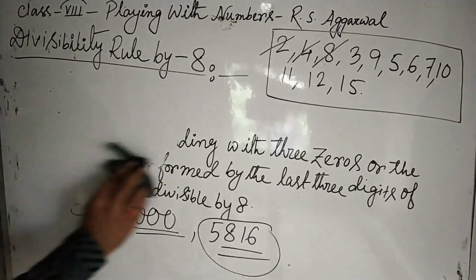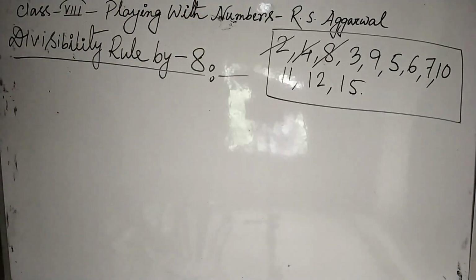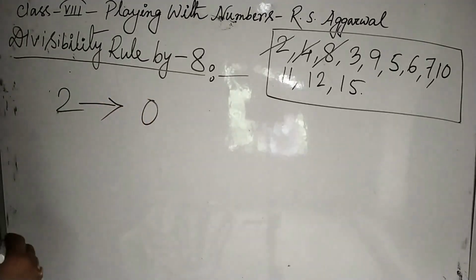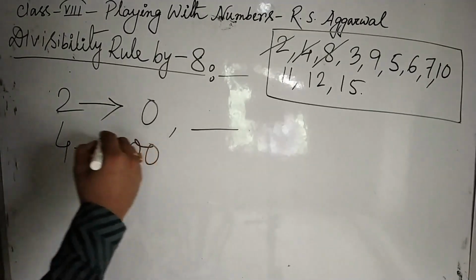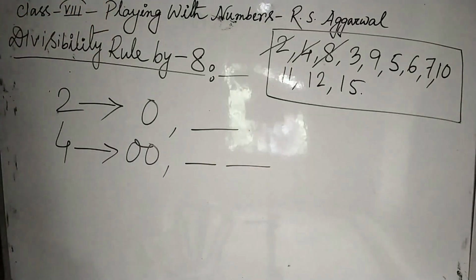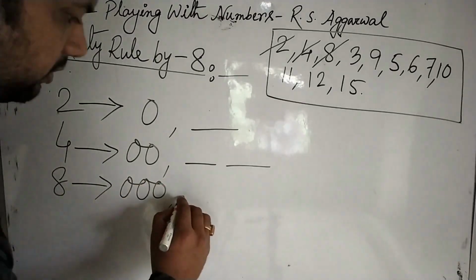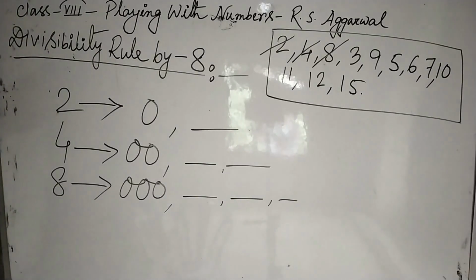Look at the basic things which are common in the divisibility rules of 2, 4 and 8. For 2, we need 1 zero or the last digit only. For 4, we need 2 zeros at the end or the number formed by the last 2 digits. For 8, we need 3 zeros at the end or the number formed by the last 3 digits. Okay, so this is the similarity. That's why we have done 2, then 4, then 8. Next we will be doing divisibility rule by 3.